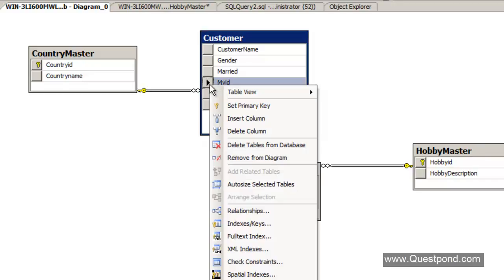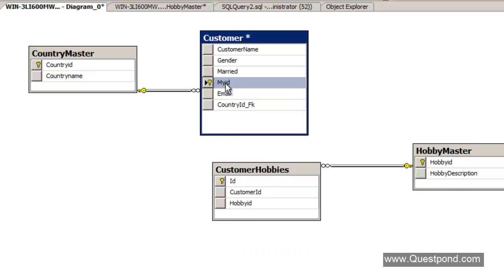So what we'll do is we'll make this my ID a primary key, and let's take this opportunity to rename it as ID, because my ID does not look like a proper naming convention, right? So I'm going to just change this to ID here. I'm going to save it.